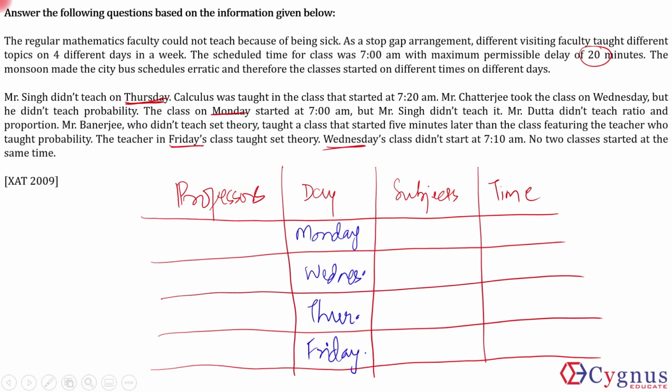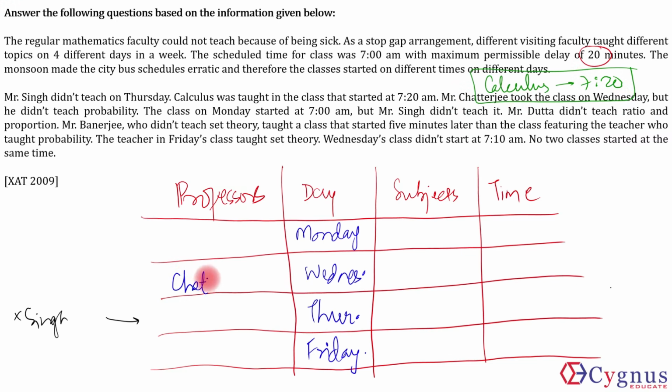Fine. Now next thing is let's read all the conditions given one by one. Mr. Singh did not teach on Thursday. Whoever this professor was, it wasn't Mr. Singh on Thursday. Calculus was taught in the class that started at 7:20 a.m. So whenever calculus was taught, it started at 7:20 a.m. We'll remember this part. Mr. Chatterjee took class on Wednesday.